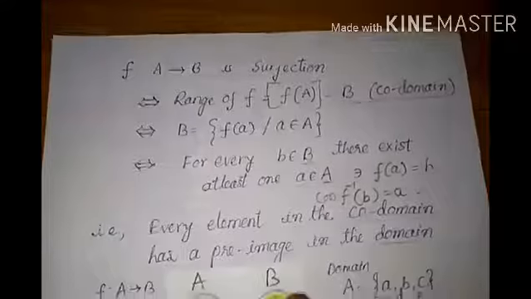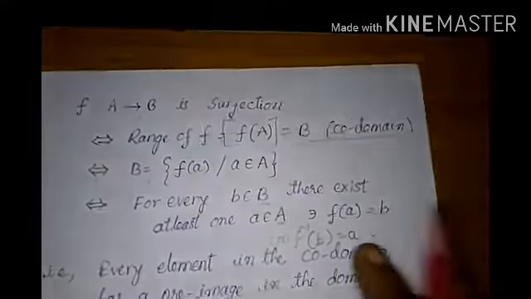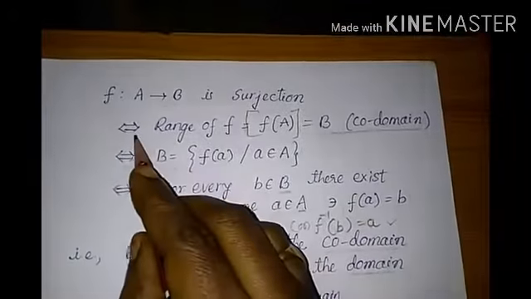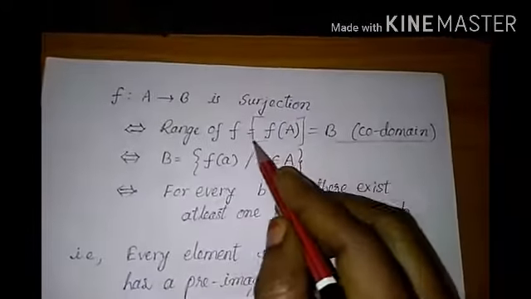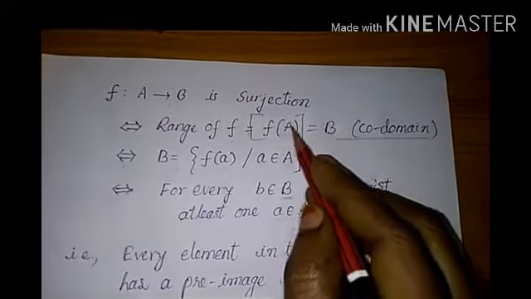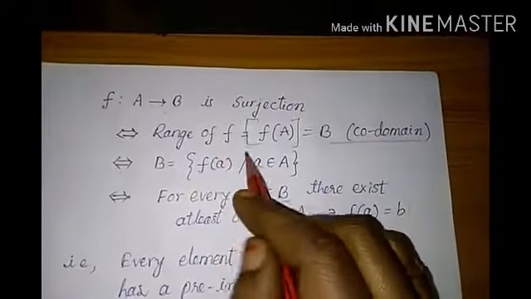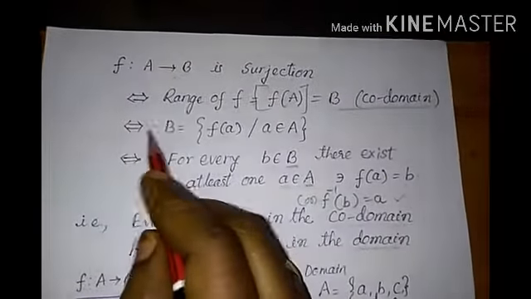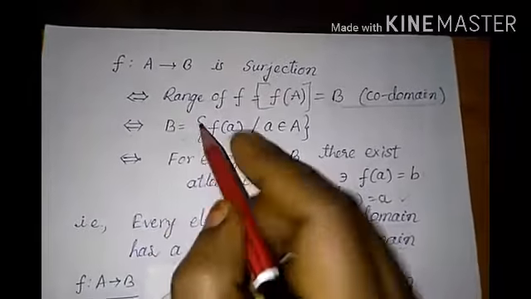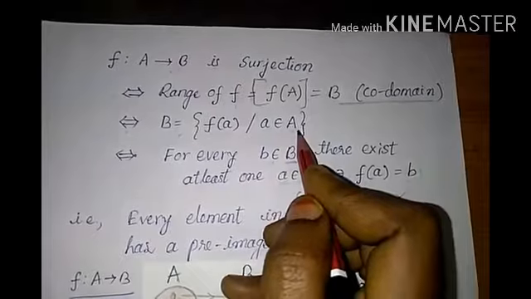Let us see in detail. F from A to B is a surjection, which implies and is implied by range of f equal to B. Range of f is also denoted by f of capital A. F of A is equal to B, then range of f equal to codomain, which implies and is implied by B equal to the set of all f of a such that a belongs to capital A.